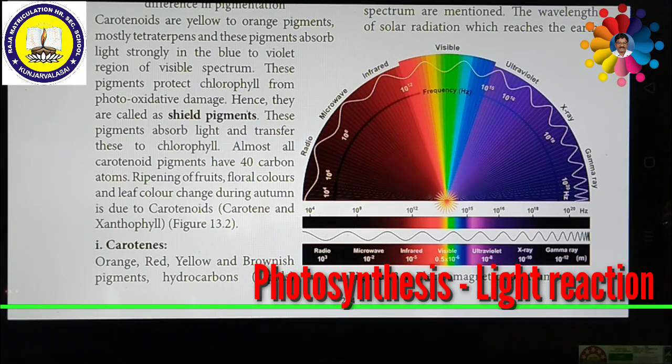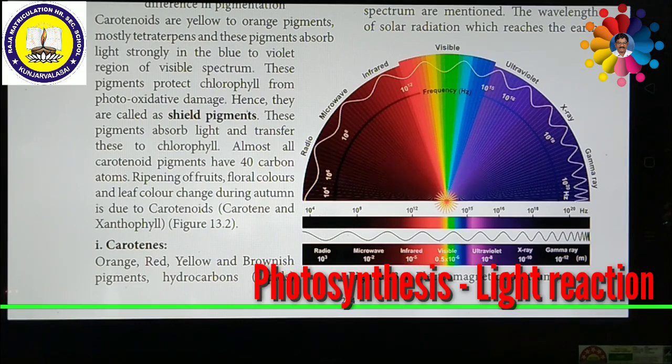This sunlight has an important spectrum called the electromagnetic spectrum. In the total electromagnetic spectrum, visible light is a smaller part. The entire life on the earth depends upon light, and it is the driving force for organisms. Plants have a natural potential to utilize this solar energy directly.